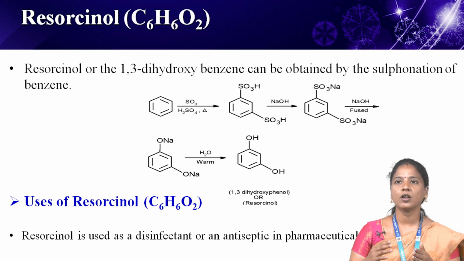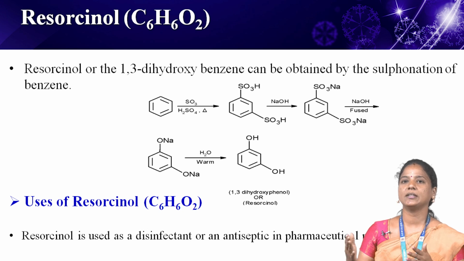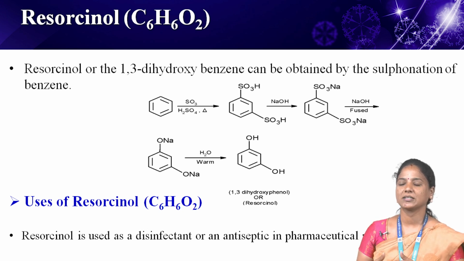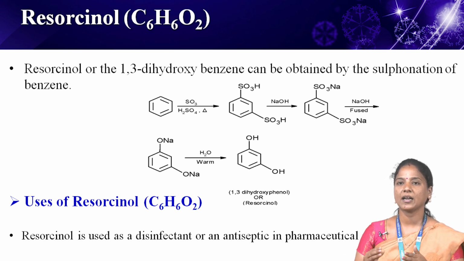Resorcinol, or 1,3-dihydroxybenzene, can be obtained by the sulfonation of benzene. Benzene is susceptible to the electrophilic substitution reaction. Sulfur trioxide acts as the electrophile and generates benzene disulfonic acid. The alkali fusion replaces the sulfonic groups with hydroxyl groups.